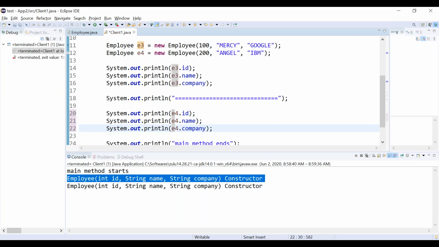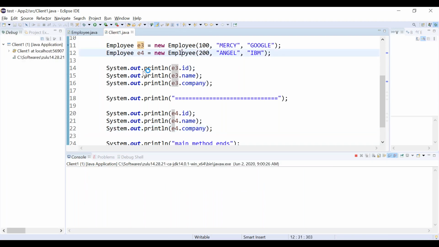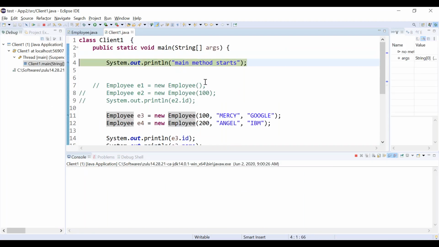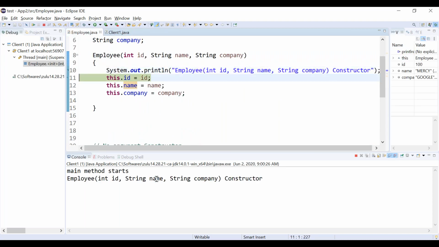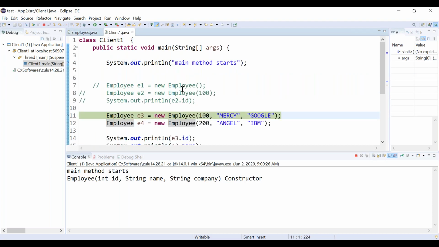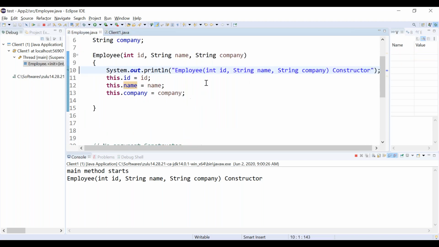Let's run it again. The first time we are creating an object, what happened? One time the constructor is executed. For the first instance, all the instance variables are initialized. The second time, when I am creating one more object with the available constructor, correct, the second object also gets initialized.